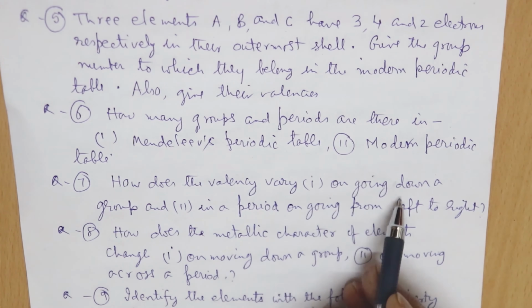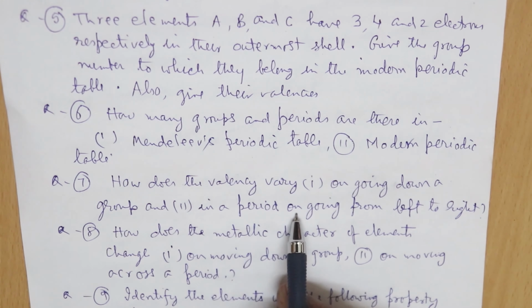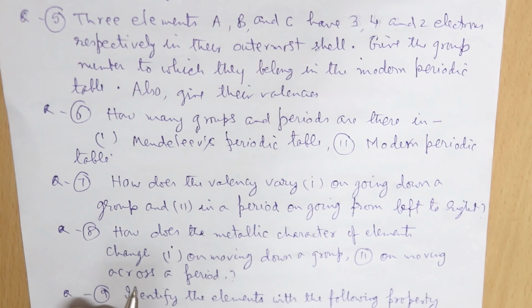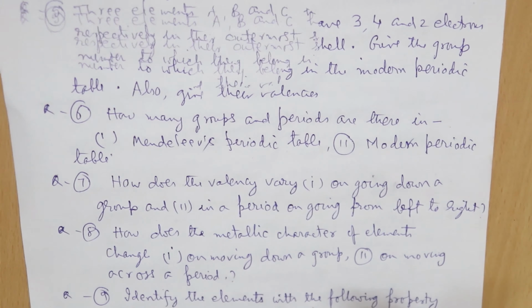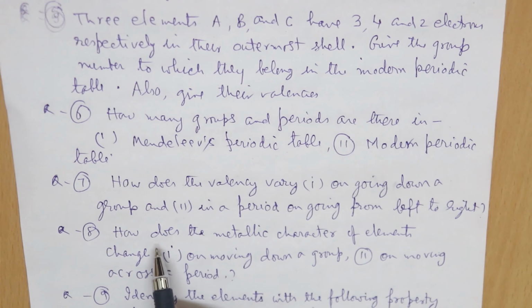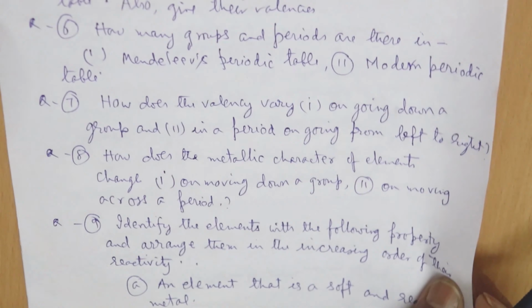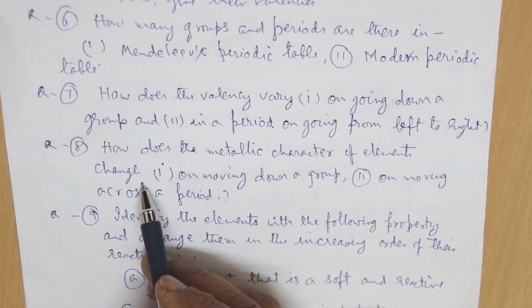How does the valency vary on going down a group? If you go down a group, then how will the valency of an element vary? And also if you go in a period from left side to right side, there also there is a variation in the valency of elements. How the variation takes place, you have to write down there. How does the metallic character of element change?